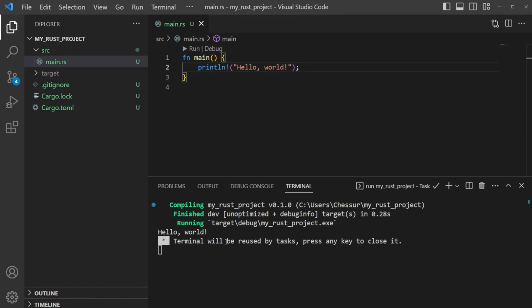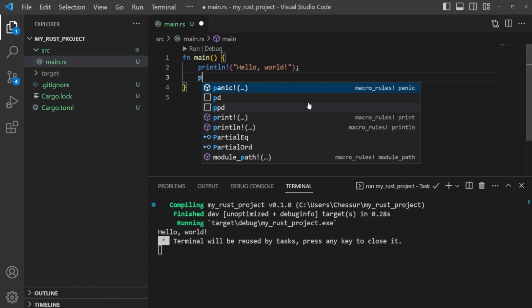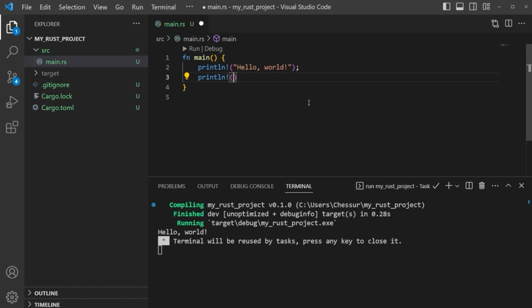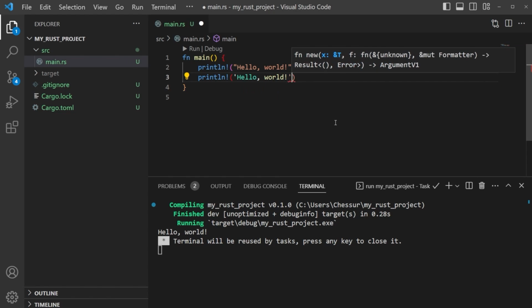Let's say that we're familiar with a different coding language, such as Python, as an example. In Python, we can print lines or use a print statement, right? And instead of double quotes for hello world, we could also use single quotes. And you can see this is already throwing an error for us. It's yelling at us, and you can see it lighting up because we can't use single quotes for a string like we could in Python, not in Rust at least.